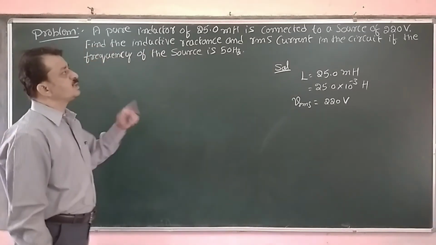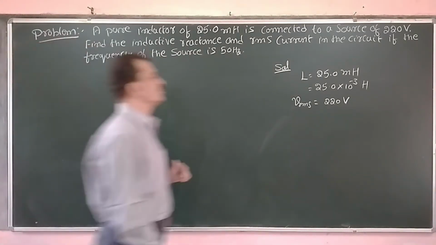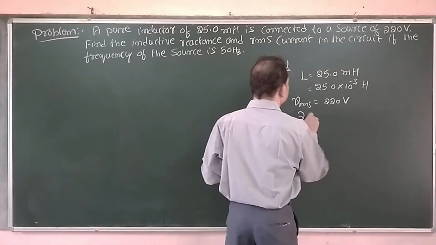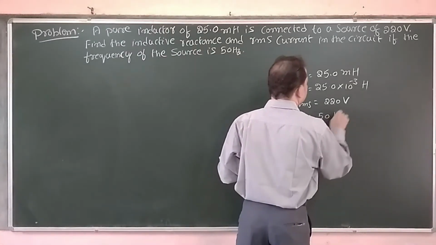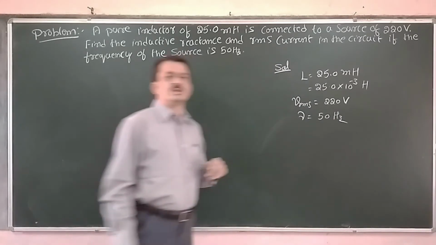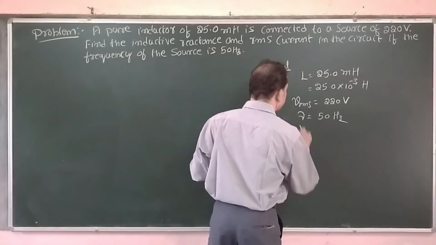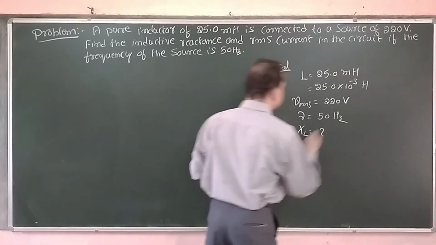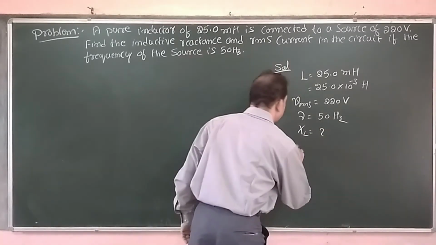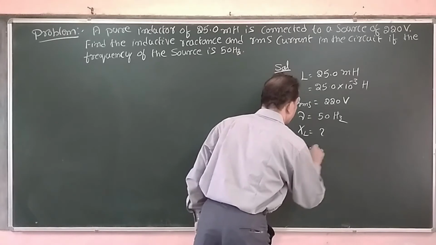Find the inductive reactance and the RMS current, that we have to find out when the frequency of AC is 50 Hertz, 50 cycles per second, that is given. We have to work out inductive reactance, that is XL, and RMS value of current.